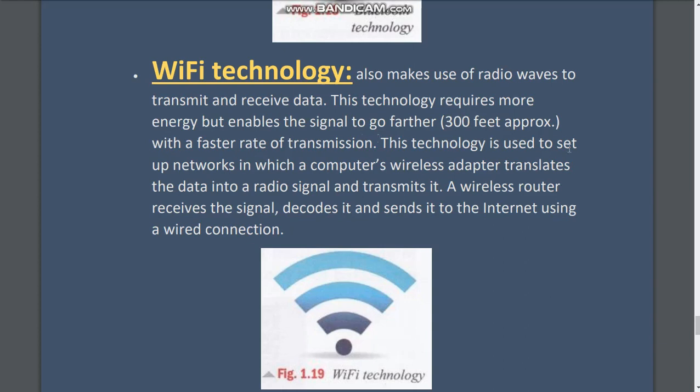This technology is used to set up networks in which a computer's wireless adapter is found inside a laptop. Every laptop has a wireless adapter in it. It is a part of the hardware. It translates the data into radio signals and transmits it. A wireless router receives the signals, decodes them, and sends them to the internet using a wired connection.